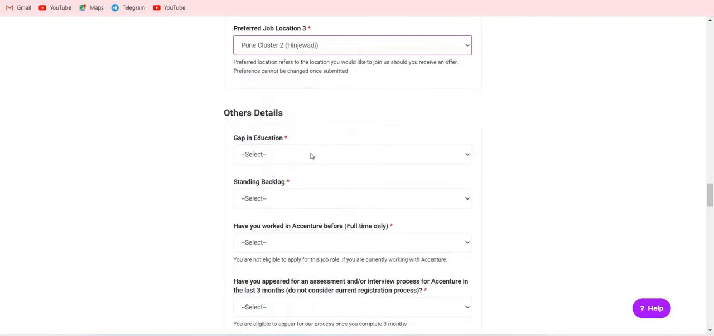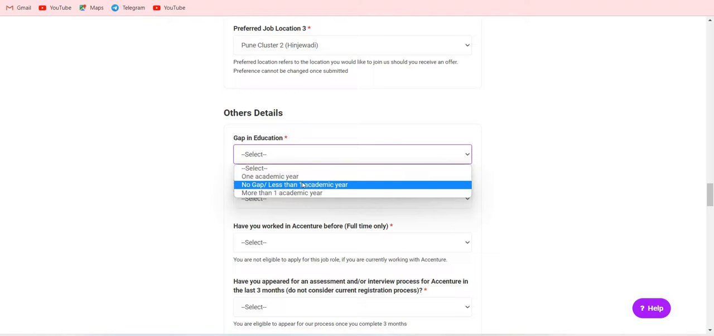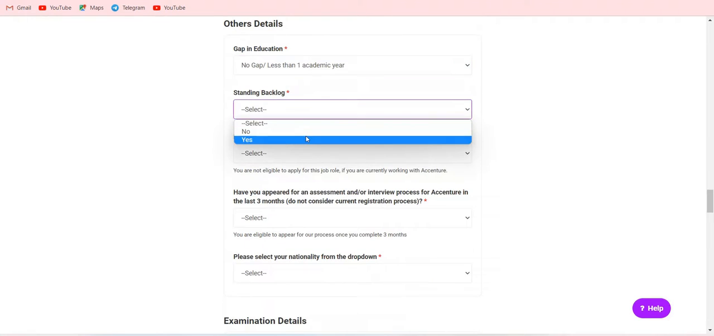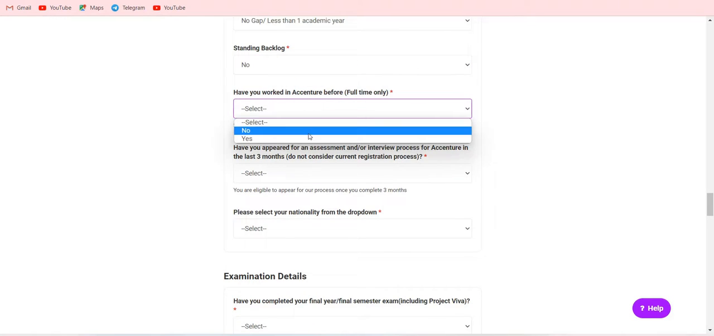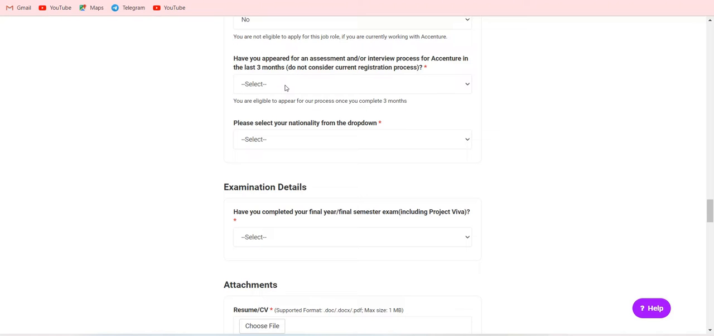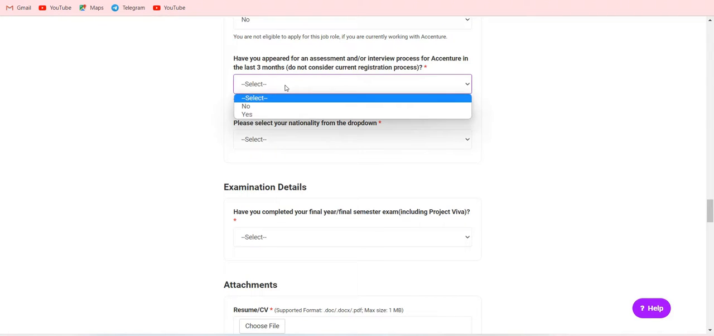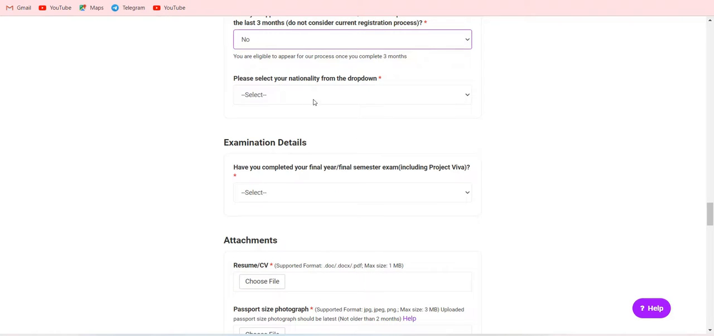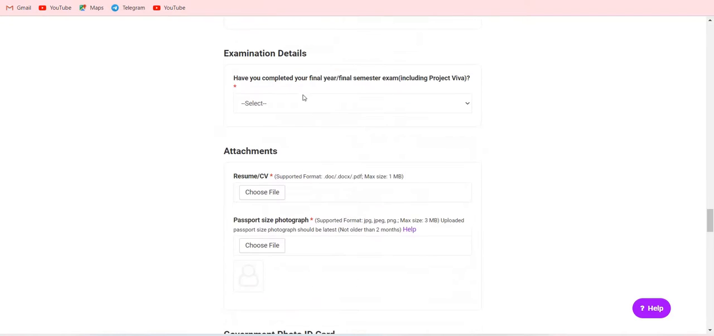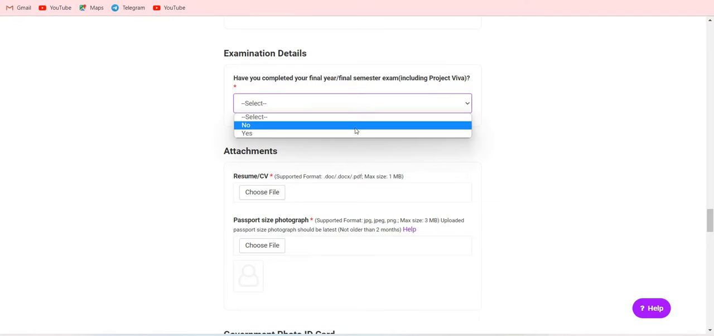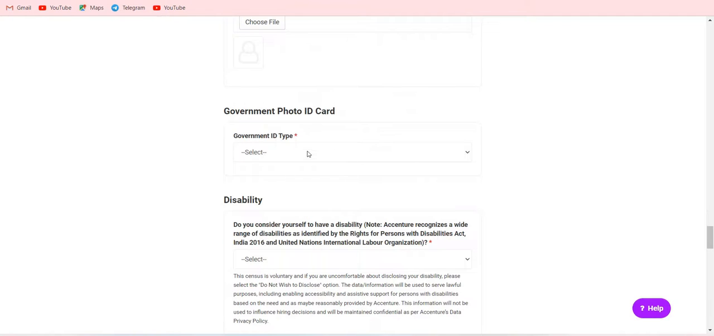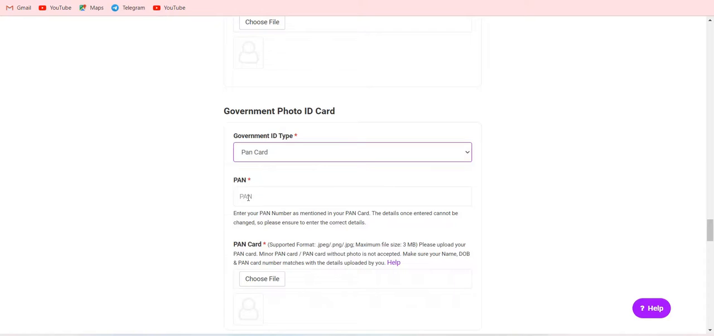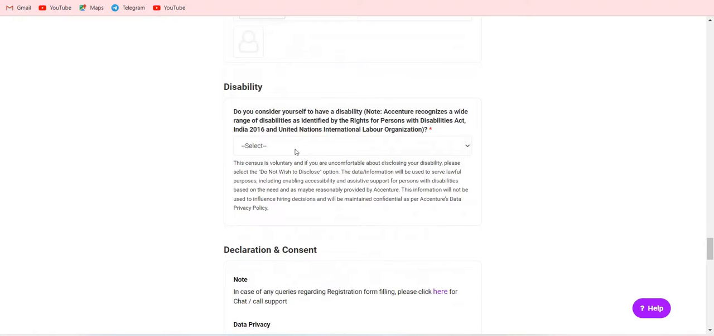Pune. Year of gap, there should be no gap. Active backlog, no. Worked at Accenture before, no. In the last 3 months, if you have come for an exam or online process, if you have done it, you give yes, otherwise no. Select nationality from the drop down, I am Indian. Have you included a project, I have completed, yes you give, and upload your resume, photograph and government ID. PAN card, you write your PAN number and upload your photo.